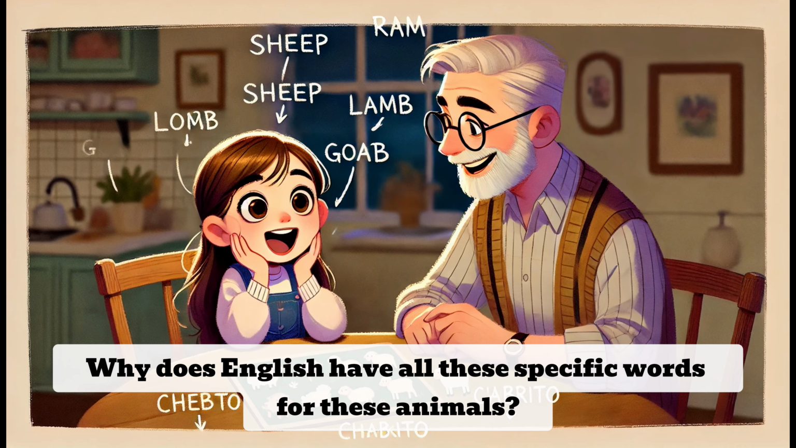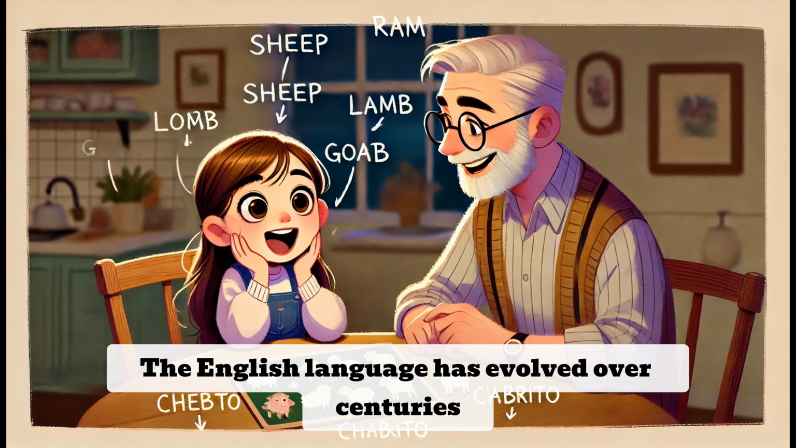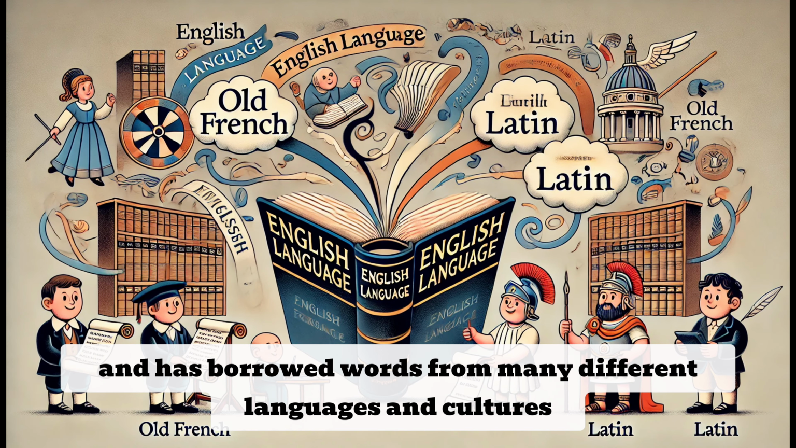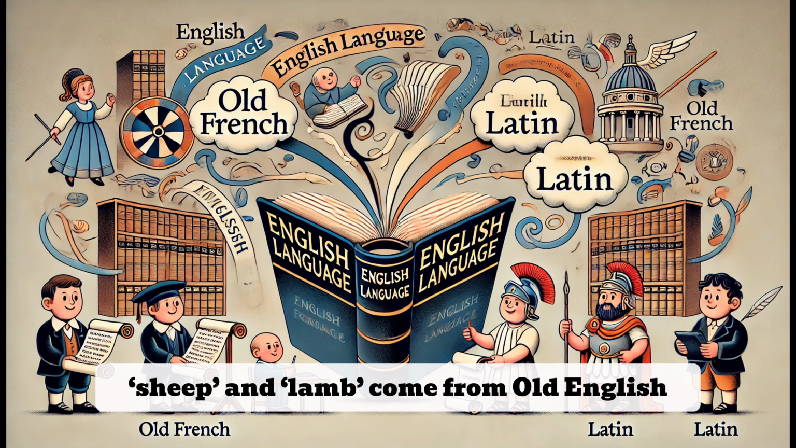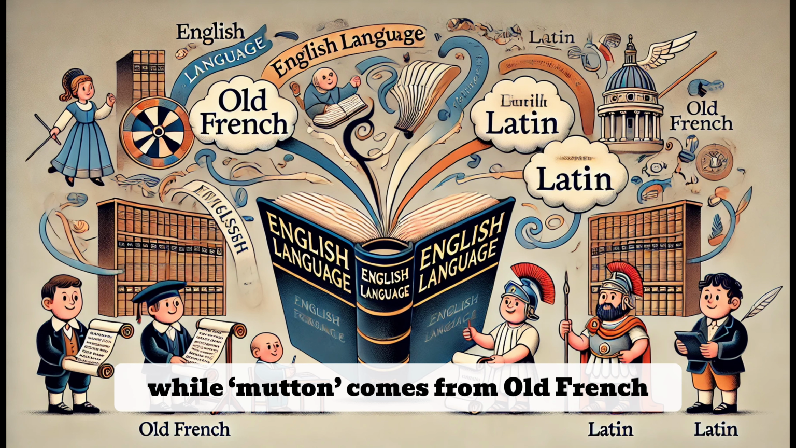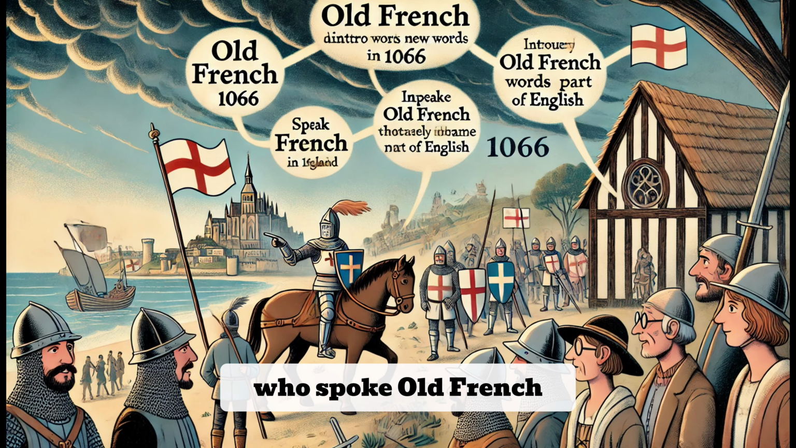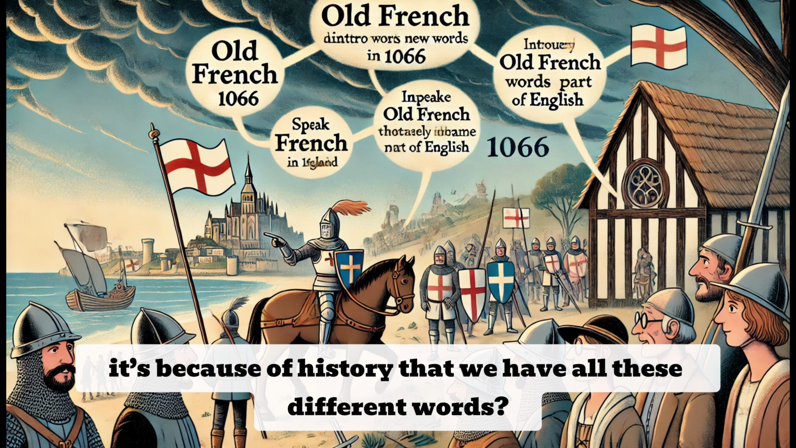Why does English have all these specific words for these animals? That's a great question, Mia. The English language has evolved over centuries and has borrowed words from many different languages and cultures. For instance, sheep and lamb come from Old English, while mutton comes from Old French, which itself was influenced by Latin. The Normans, who spoke Old French, brought many of these words to England after they conquered it in 1066. So it's because of history that we have all these different words?